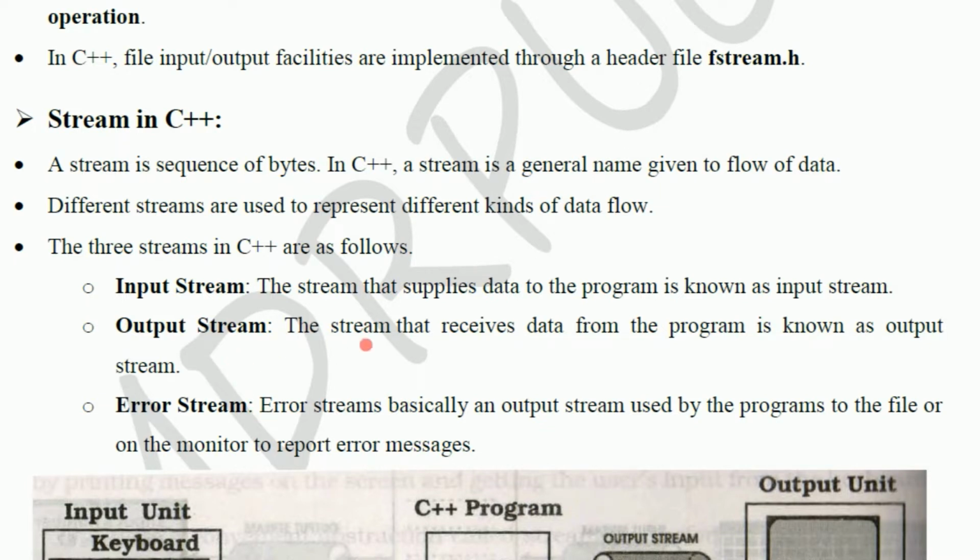The input stream supplies the data to the program. We take the data from the input device to memory or to the program. Maybe cin is for that purpose. Output stream: the stream that receives the data from the program and displays it on the output device is called the output stream. Maybe cout is the example. Error stream is basically an output stream used by programs, to a file or on the monitor, to report an error message. That is called the error stream.